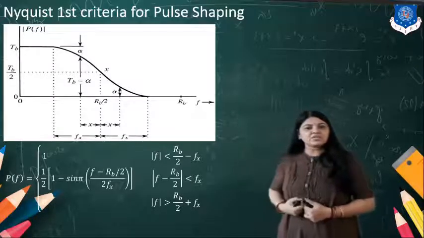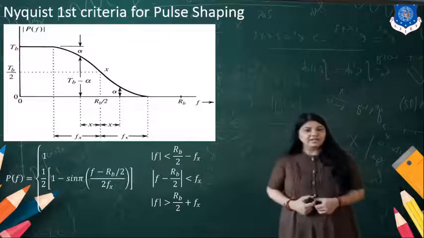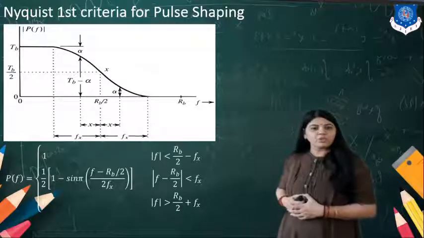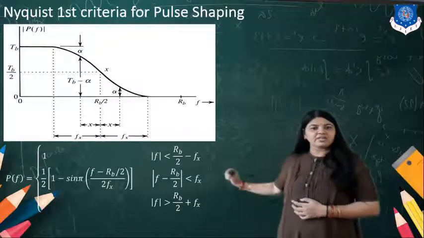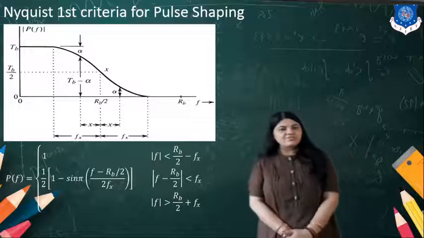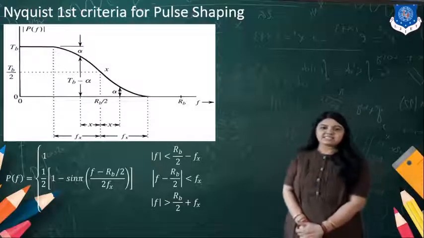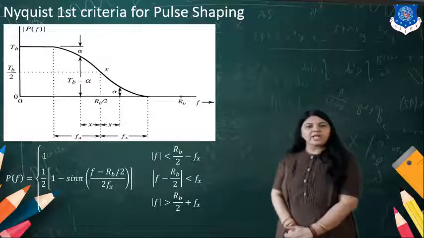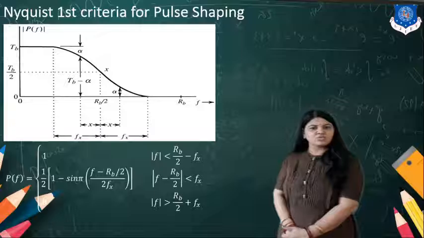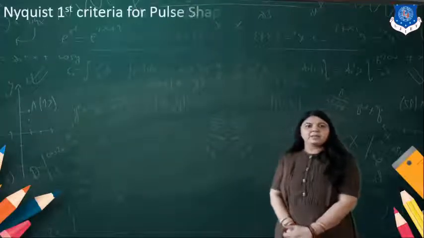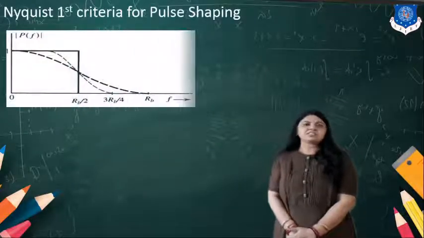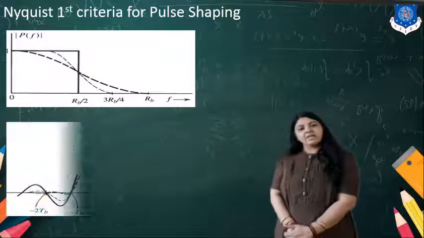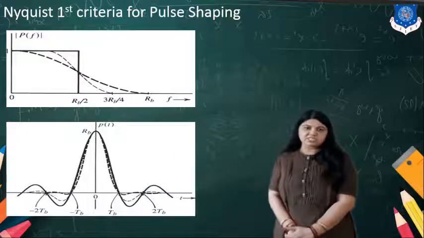Similarly, P(f) is equal to 1/2 times (1 minus sin(pi(f minus Rb/2)/2fx)) when the condition is modulus of f minus Rb/2 less than fx. And it is equal to 0 when f is greater than Rb/2 plus fx. So this is the Nyquist criterion for pulse shaping.